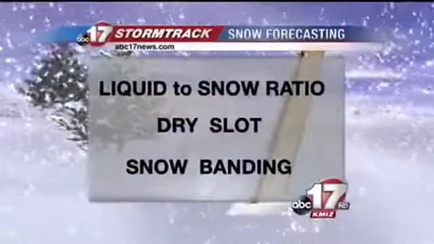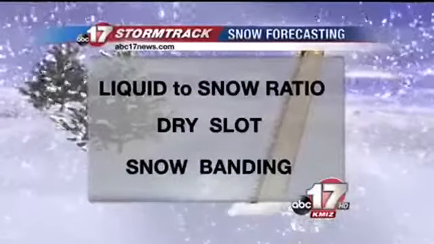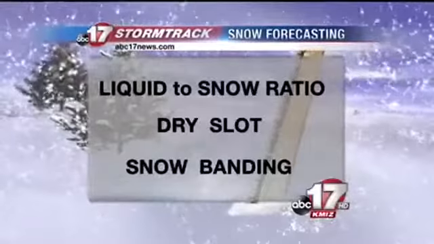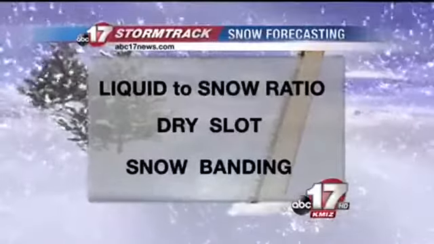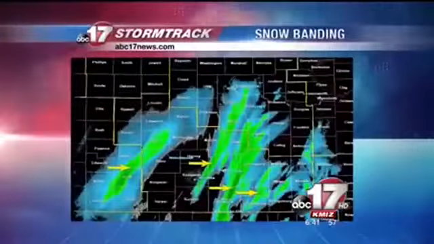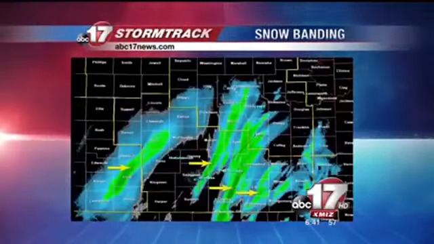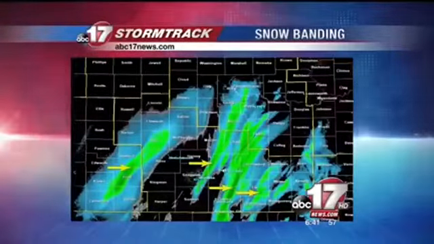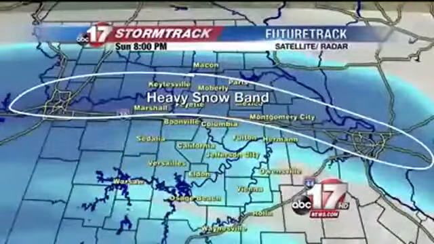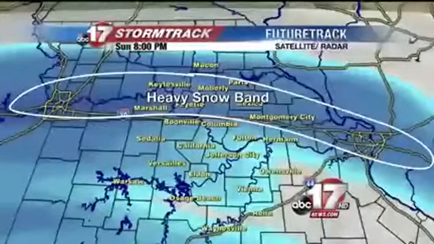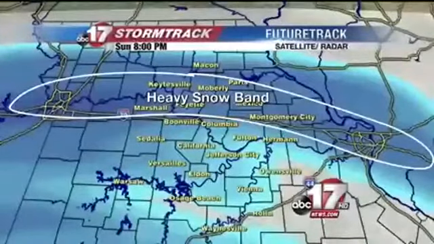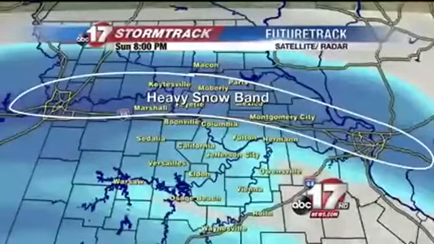Another thing we take into consideration is snow banding, which is a concentration of falling snow in a 20 to 50 mile band. The convergence of winds within the storm system causes the precipitation to spread into a band, producing a narrow corridor of heavy snow. Locating these bands is more difficult until the storm is about 2 hours away and the banding is detected by radar.